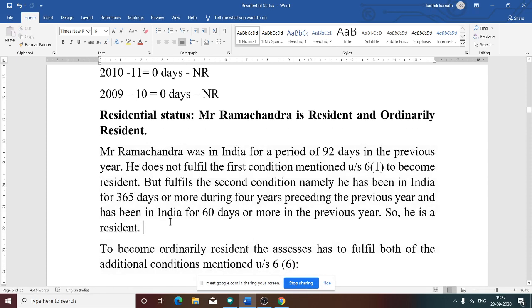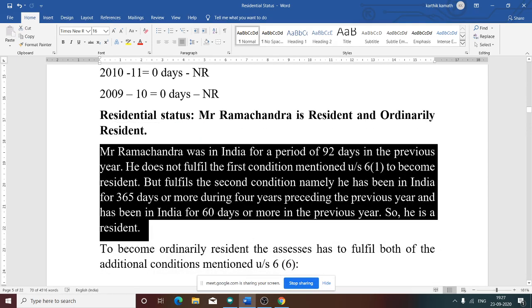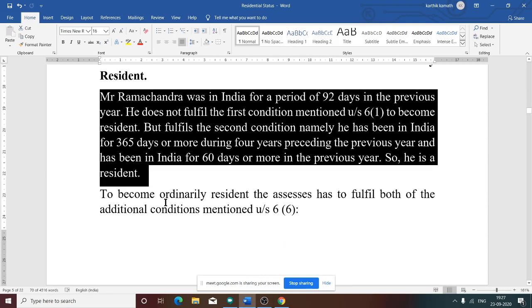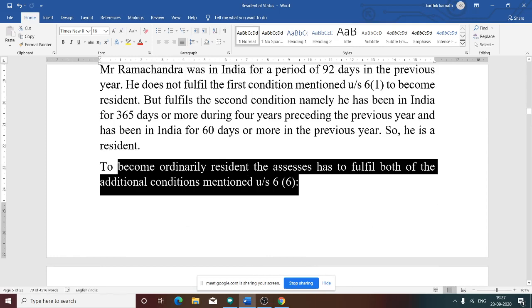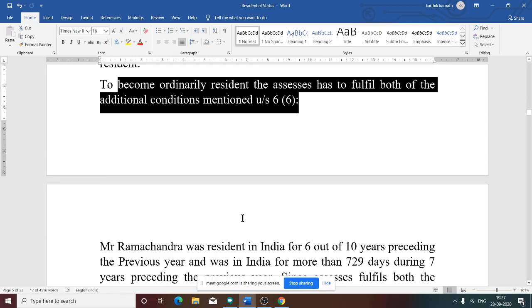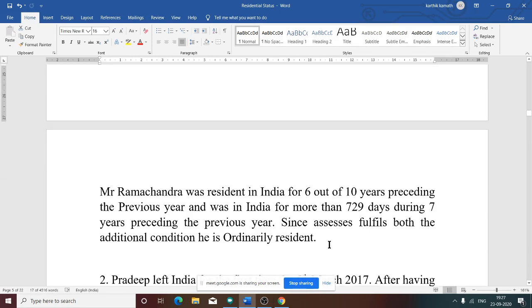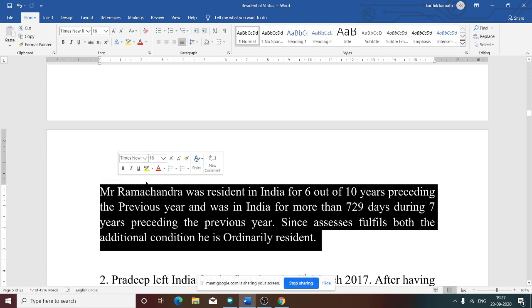Now we know he is a resident. That is why we have written he is a resident. Next, in order to become resident and ordinarily resident, he has to satisfy both the additional conditions mentioned under section 6 clause 6. So what is the additional condition? Mr. Ramchandra was a resident in 6 out of 10 years preceding the previous year. Do you agree with me? 6 out of 10 years.